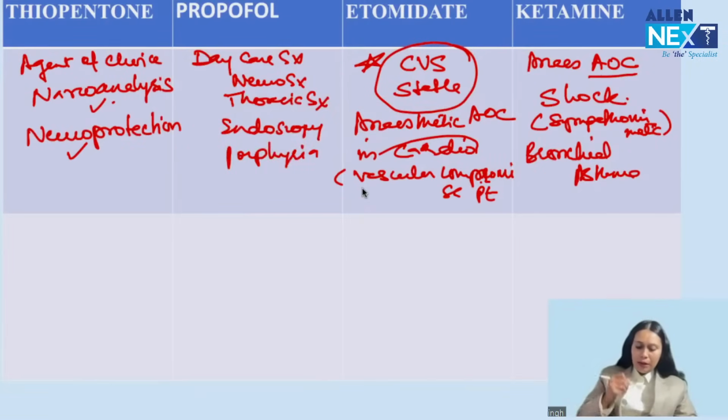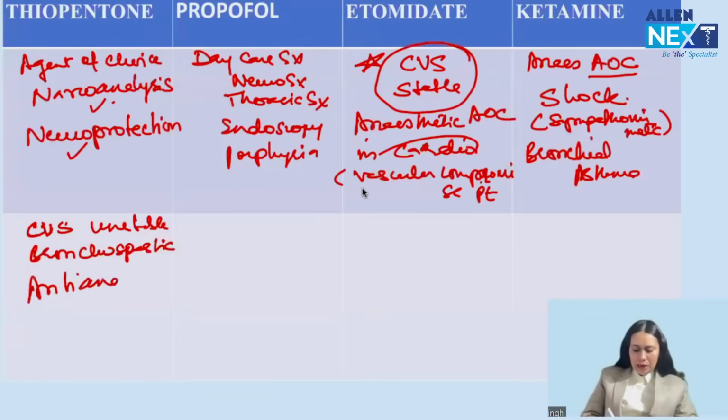Got my point? Okay, so this is how you have to remember the clinical questions for where IV anesthetic agent of choice is asked. Now thiopentone. What is the problem with thiopentone? Thiopentone is cardiovascular unstable. Thiopentone is bronchospastic. Thiopentone is anti-analgesic.